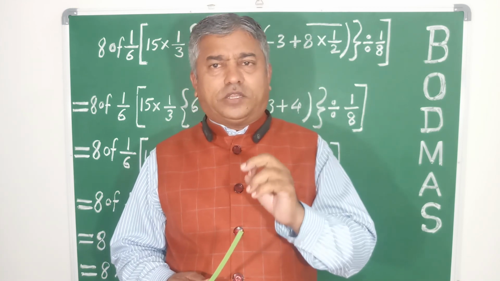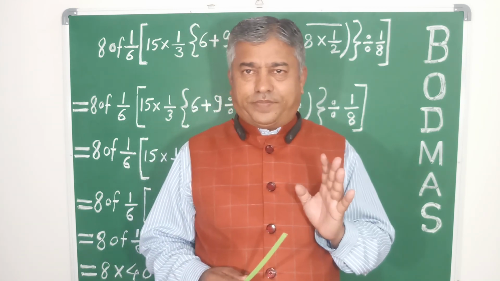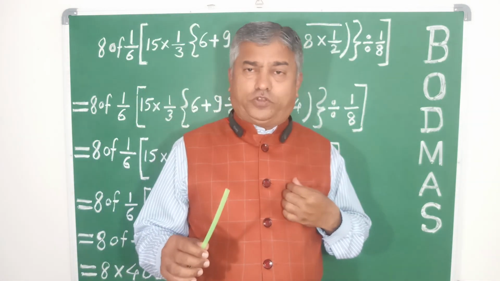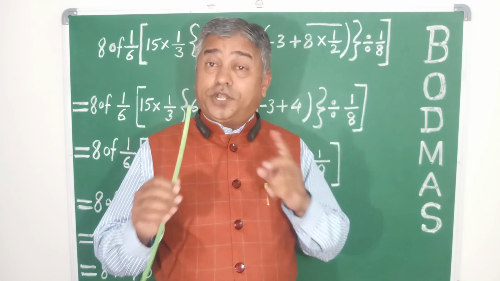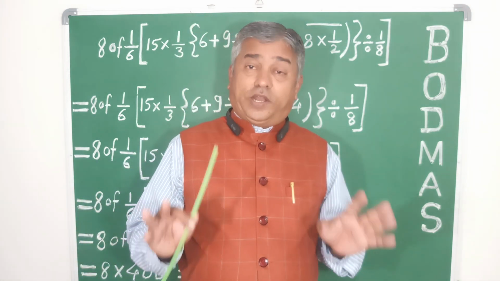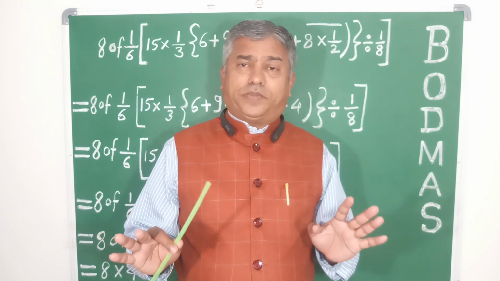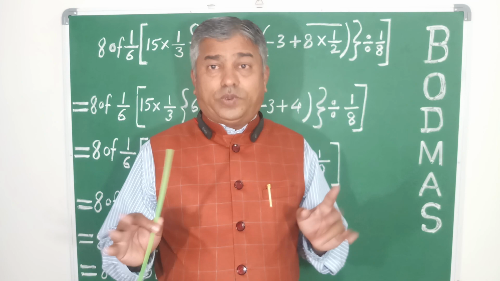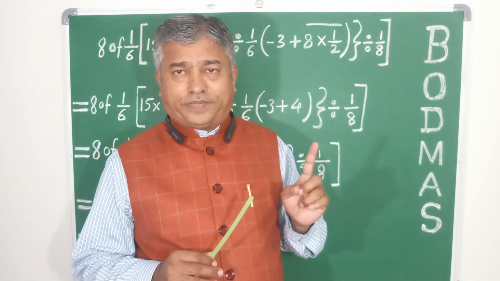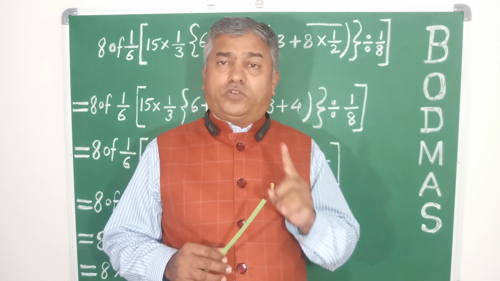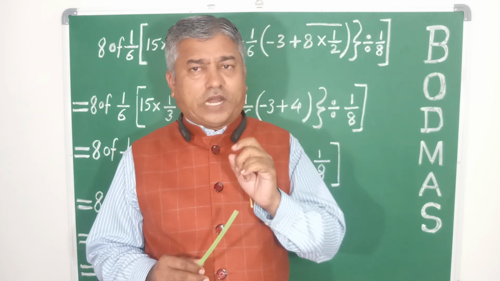Then only we get the right answer. This is a very essential procedure for competitive exams also. In all competitive exams, wherever we get the mathematics paper, we must follow this procedure. This is the only procedure that gives the proper answer.